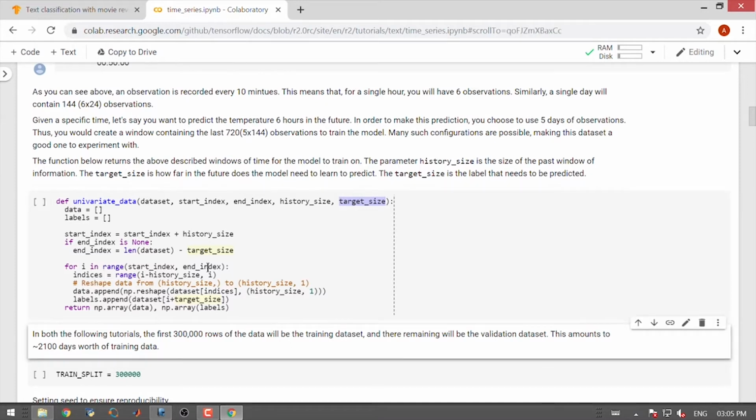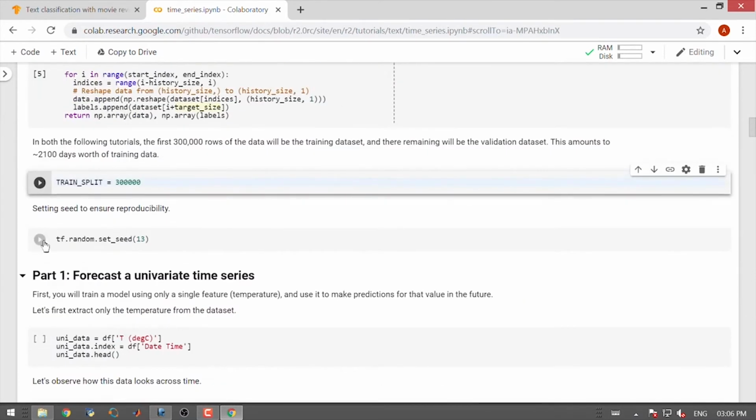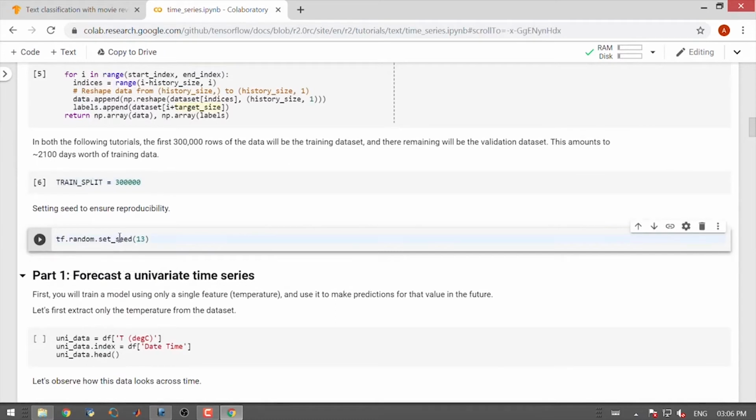For this exercise, we will use first 300,000 rows of the data for training and the remaining ones for validation. So, this amounts to about 2100 days worth of training data. So, let us define the training split. We will set a seed to ensure that the results are reproducible.